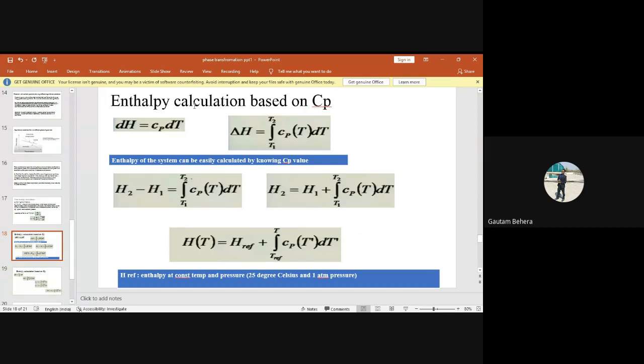Now how to calculate enthalpy on the basis of the Cp value, the specific heat capacity at constant pressure. So we understand now dH is equal to Cp dT, as we know Cp is equal to dH by dT. So now I can calculate del H. Del H is equal to the integral from T1 to T2, where T1 is the initial temperature and T2 the final temperature, of Cp dT. So what is this additional term T in brackets?